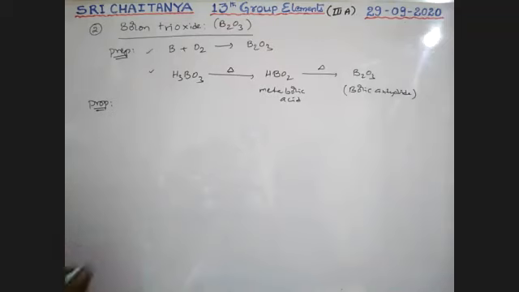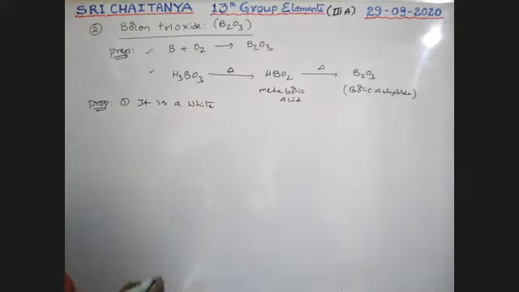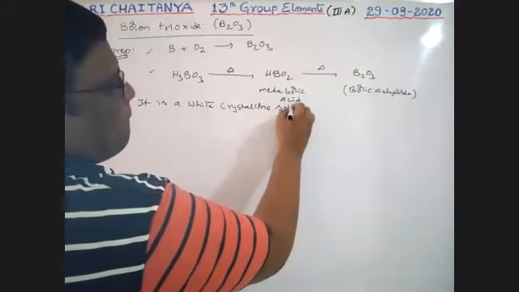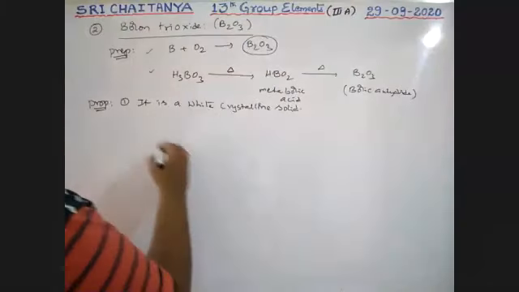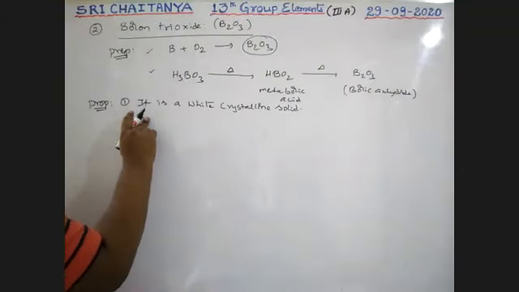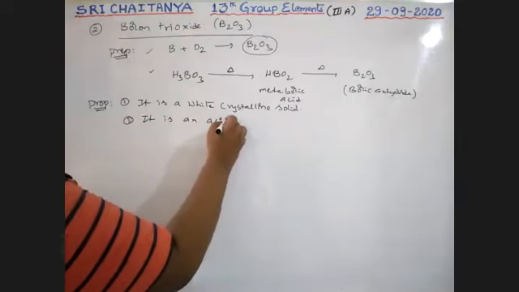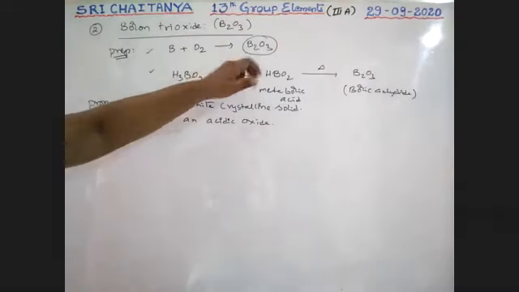Properties. First one, it is a white crystalline solid. Next, B2O3 is a non-metallic oxide, so it has acidic nature. It is an acidic oxide. Because it is an acidic oxide, it reacts with basic oxides. That is because it is a non-metal oxide, it reacts with metal oxides also.